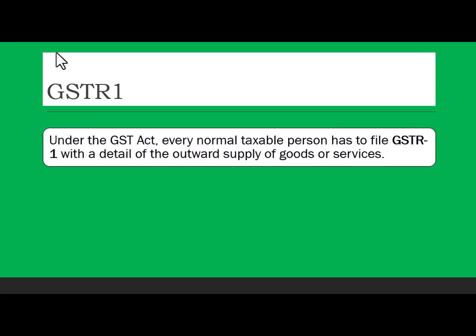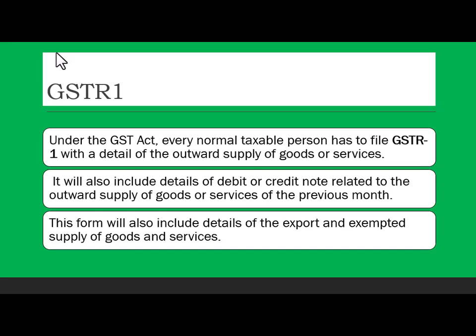Under the GST Act, every normal taxable person has to file GSTR 1 with details of the outward supply of goods or services. It will also include details of debit or credit notes related to the outward supply of goods or services of the previous month. This form will also include details of the export and exempted supply of goods and services. So this will contain everything: exempted sales, non-exempted sales, your credit notes, debit notes. You can raise credit notes and debit notes.